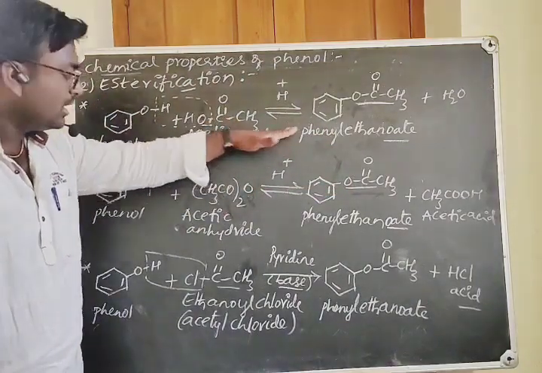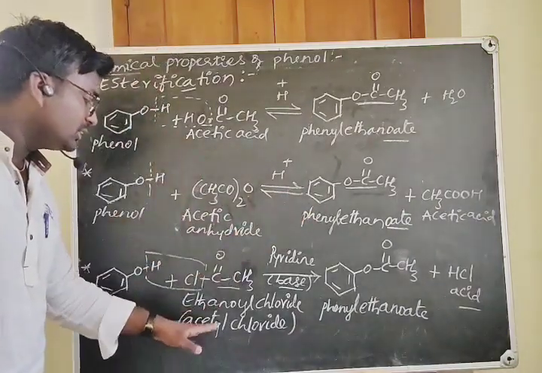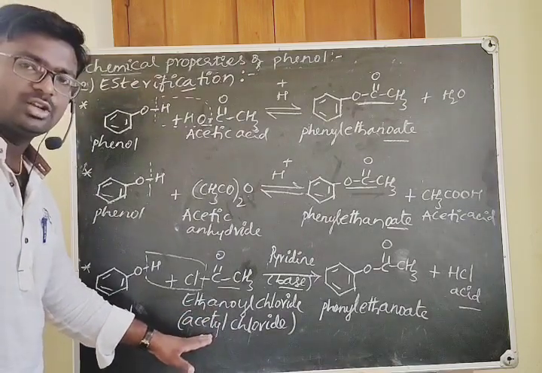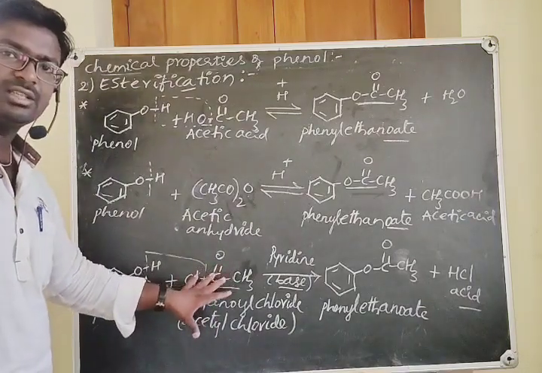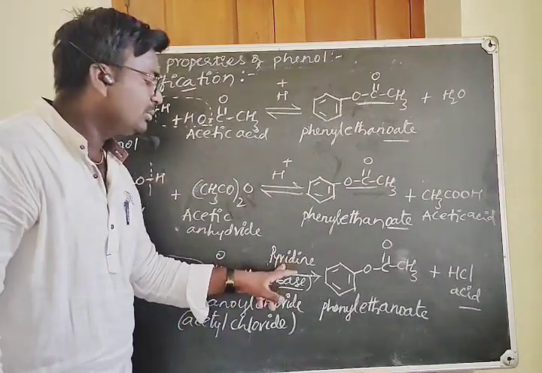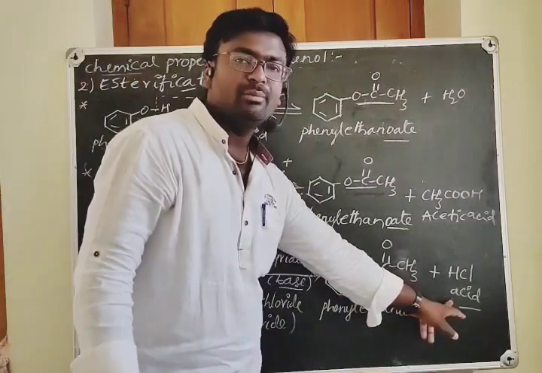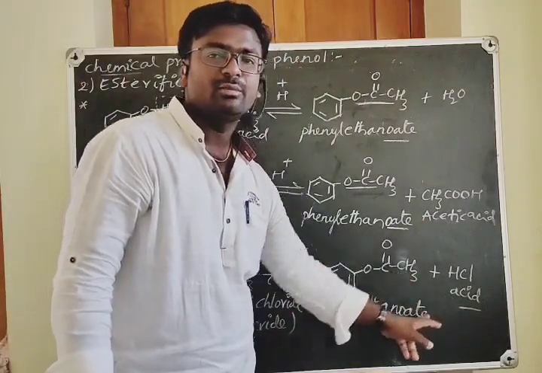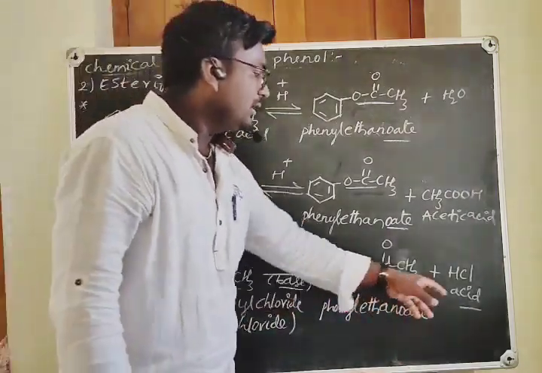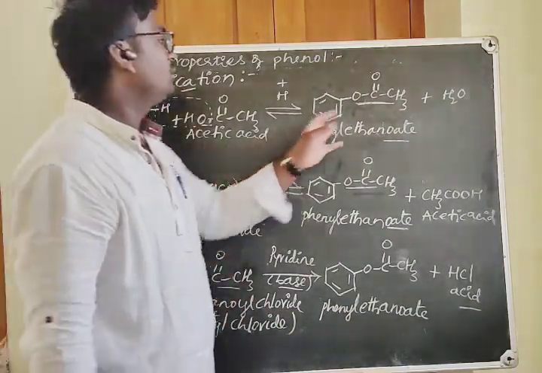See, these are the three ways of converting phenols to esters: either using acetic acid in the presence of an acid, or acetic anhydride in the presence of an acid, or when you use the acid chlorides. When you use the acid chlorides, you have to use pyridine as the base to neutralize the byproduct HCl, which is formed during the reaction. If you don't use the pyridine, a reverse reaction takes place.